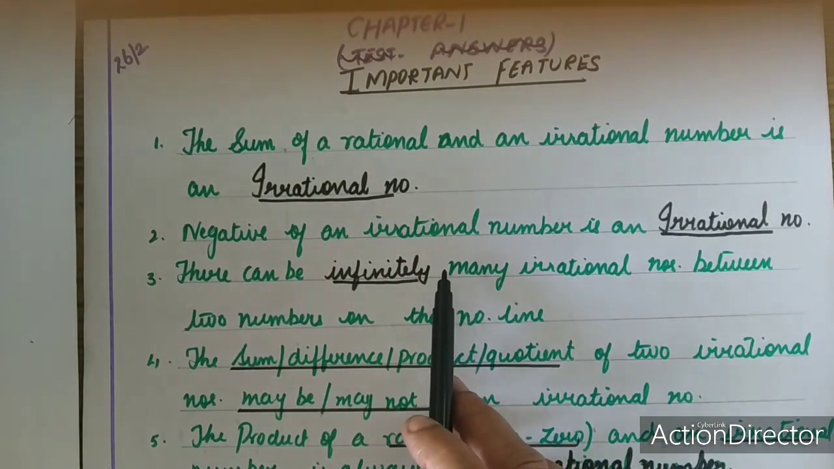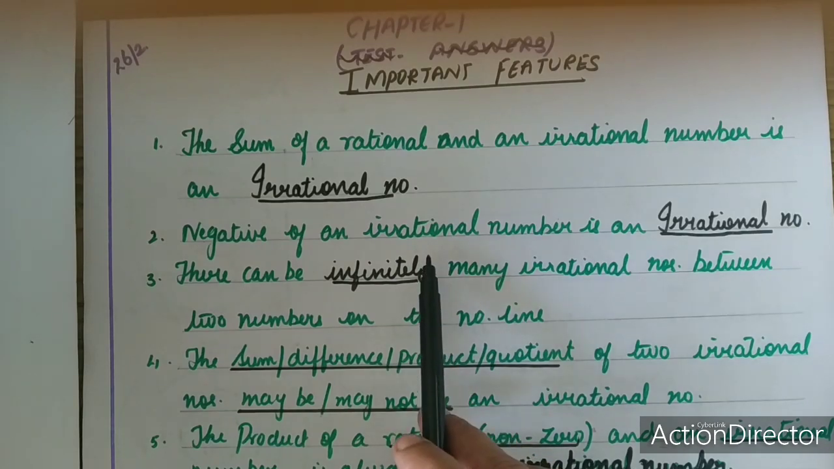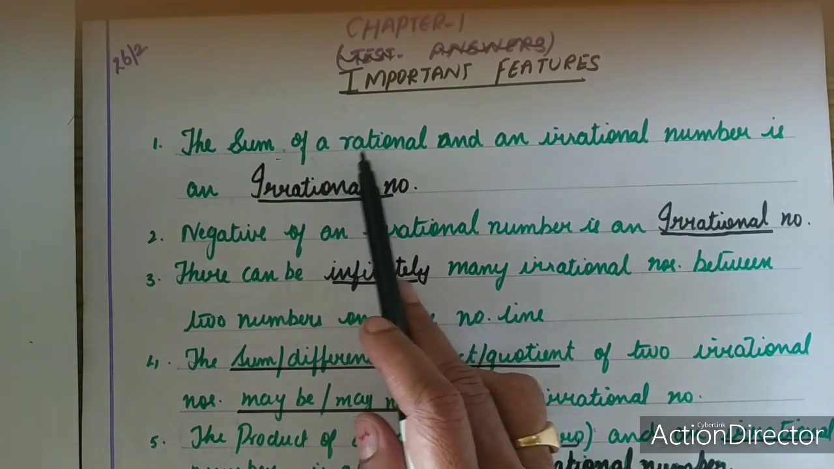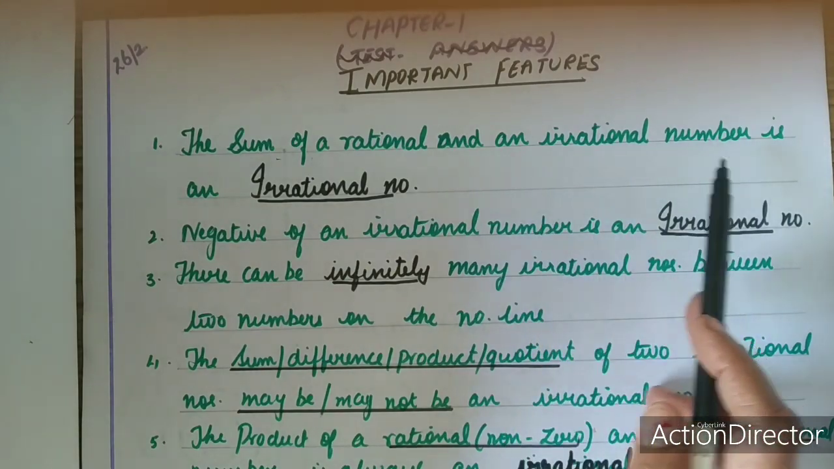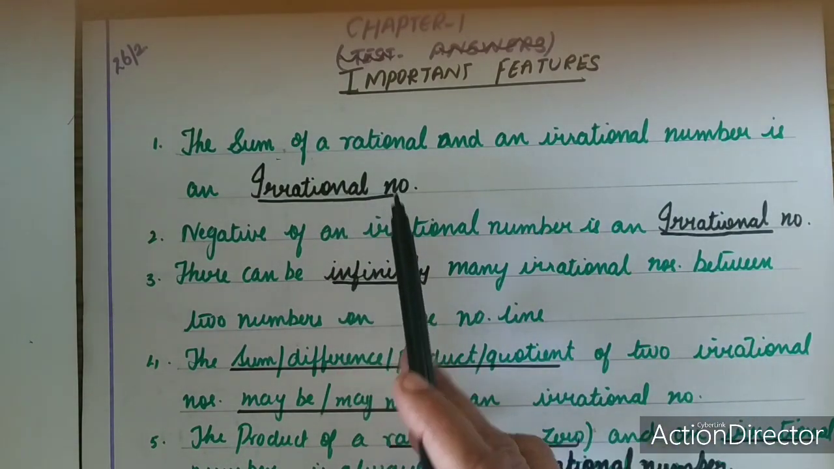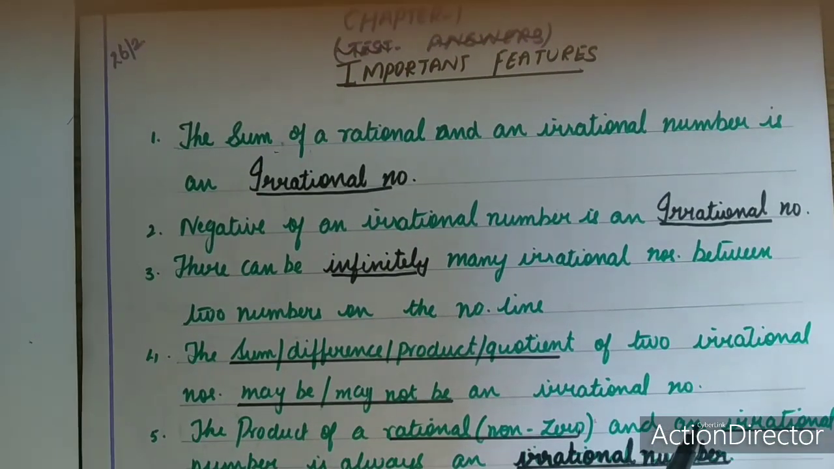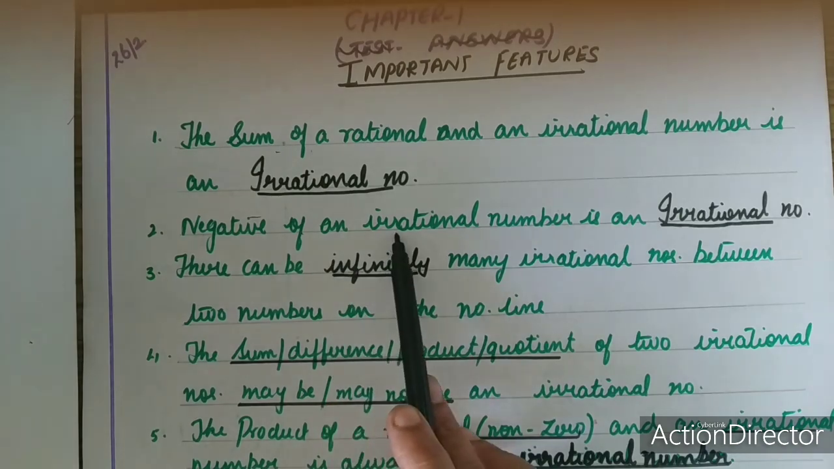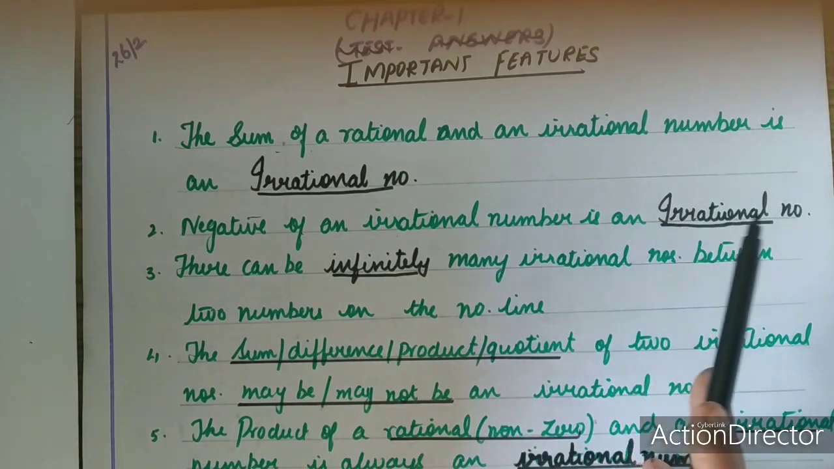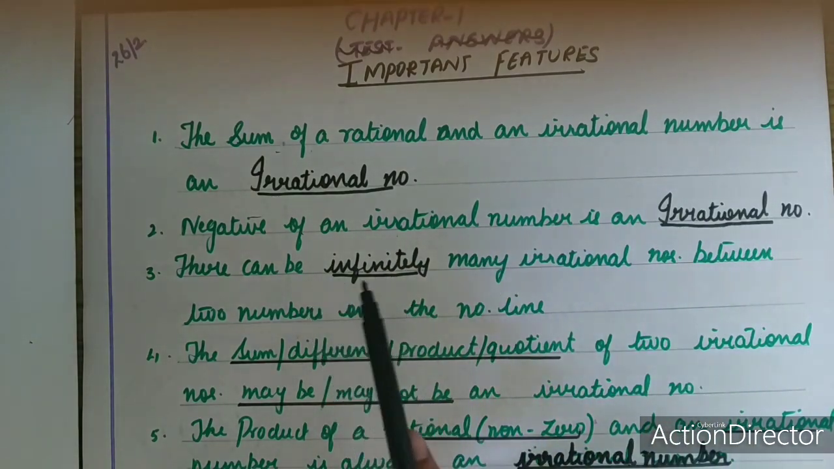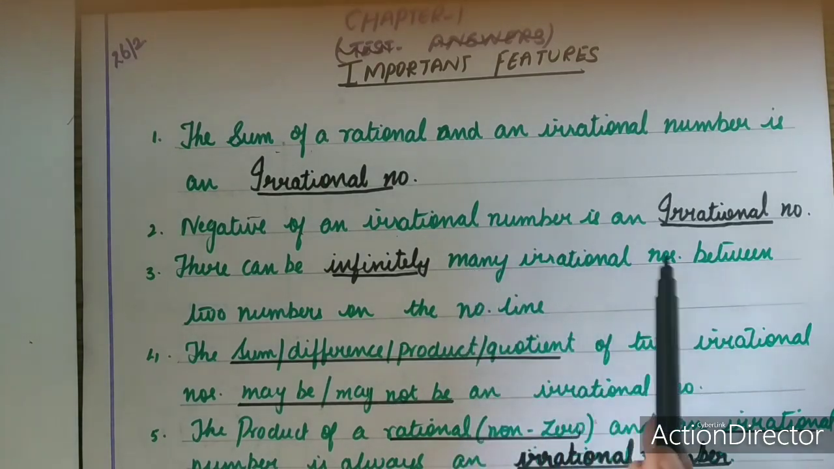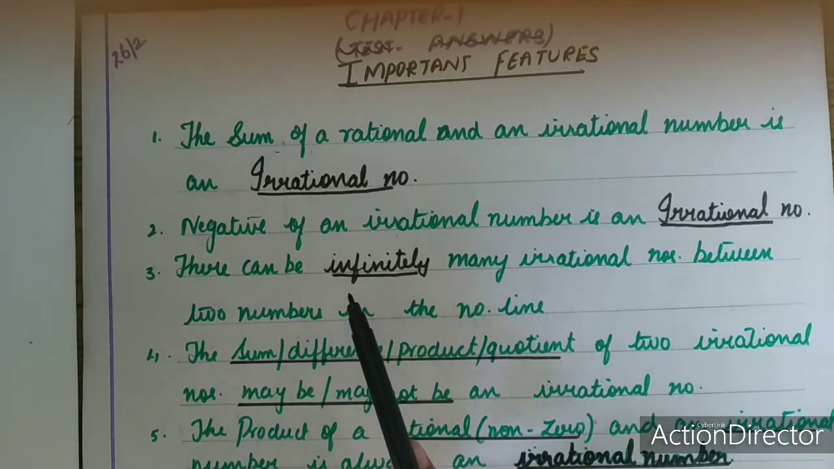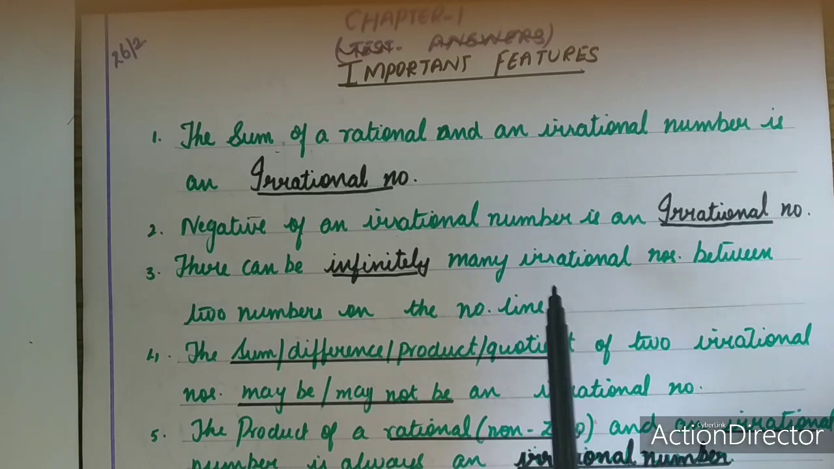Now let us see some of the important features of these real numbers. The sum of a rational number and an irrational number is an irrational number. These things you have to learn very nicely, because you may get them in fill in the blanks or in 1 mark questions. Next, the negative of an irrational number is an irrational number. Next, there can be infinitely many irrational numbers between two numbers on the number line.